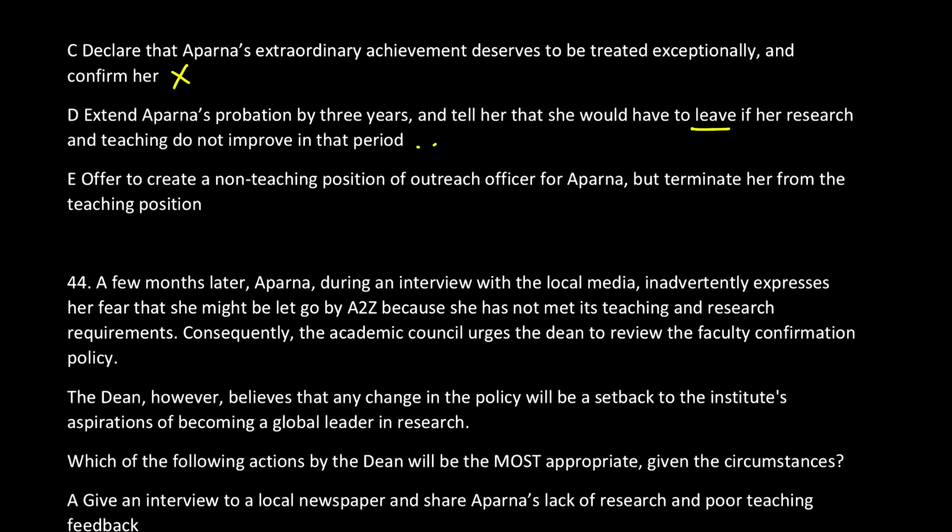And if then they ask you to leave and she goes back to the government saying that they have thrown me out, look how bad these people are, then they can come up on paper and media and say this: listen, we have already mentioned it and signed this up that we will not confirm her, because confirming her gives a bad idea, bad image. So we will only increase her probation period, so that the newly recruited faculty members get the right message according to the dean, and at the same time we are also not messing up with the government by not taking Aparna or giving her a chance. So this is balanced both ways, and that is my correct answer. But if we check option E, offer to create a non-teaching position and terminate her, bad idea.